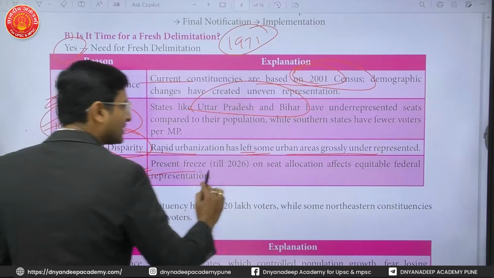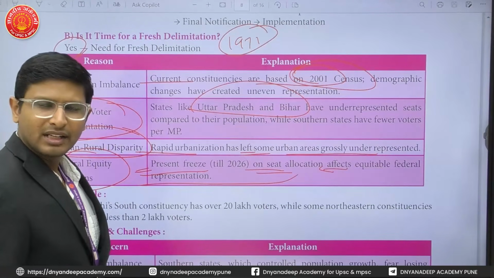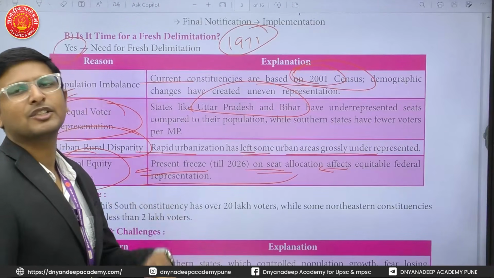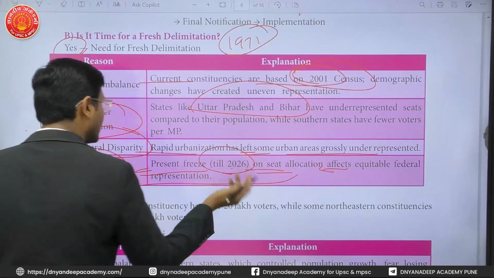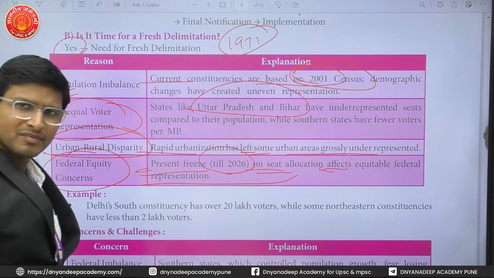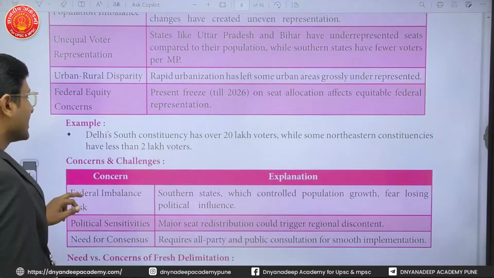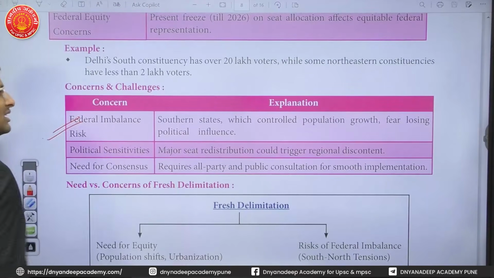The present freeze on seat allocation affects equitable federal representation. Some states have more population but less representation. Some states have less population, more representation, because there is a freeze till 2026 since 1971. That leads to problems. That is why it is required to have a delimitation. But of course, there are challenges. First, federal imbalance fix.